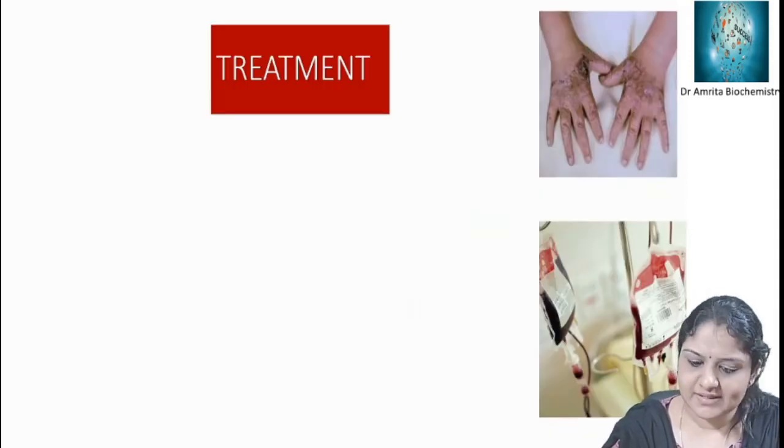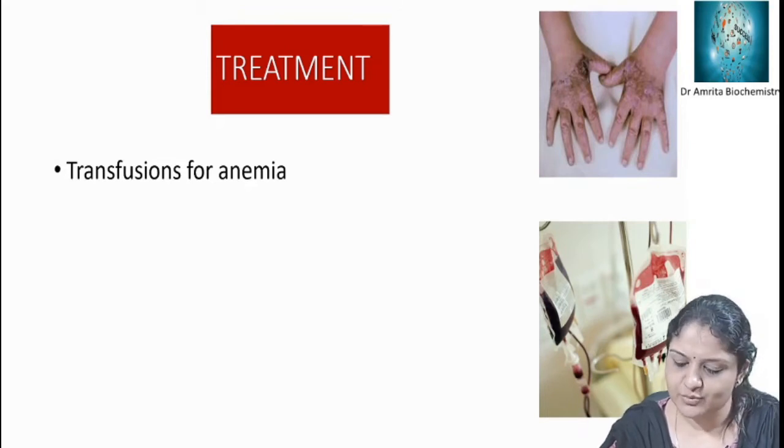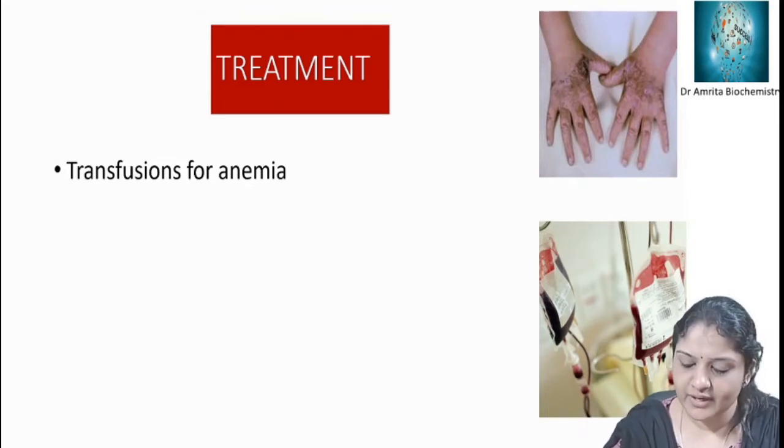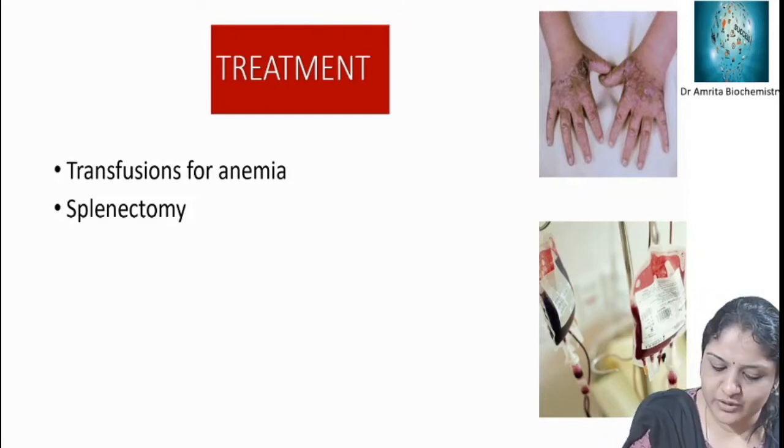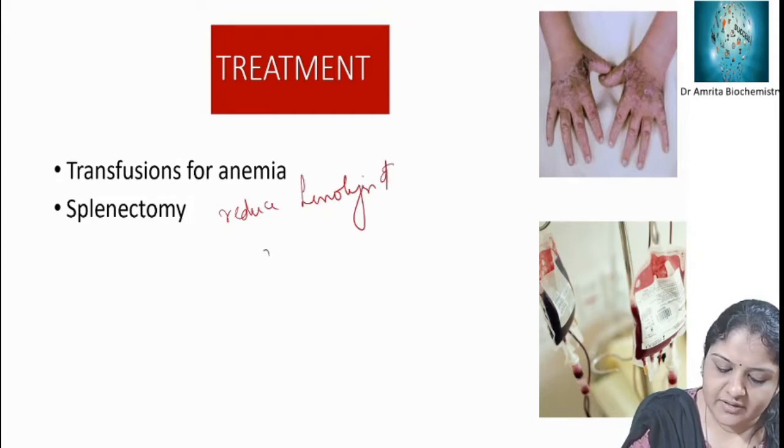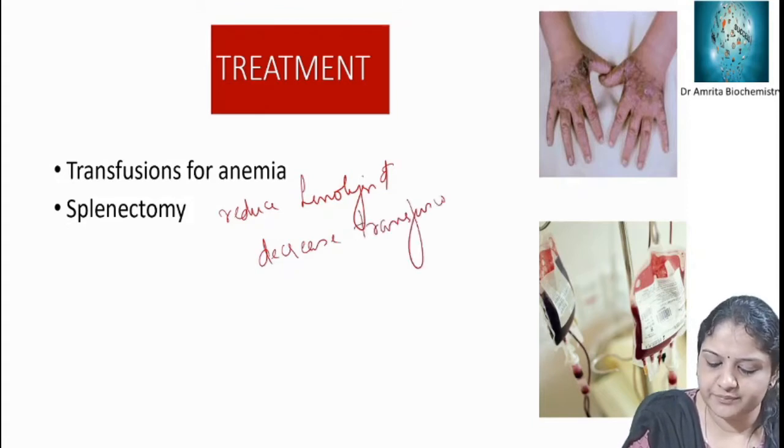How can you treat the disease? You have to do transfusion. Severe cases often require blood transfusion. Then splenectomy can reduce the hemolysis and decrease transfusion requirements.